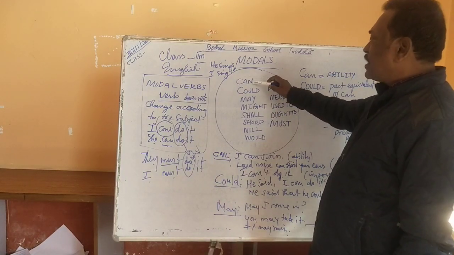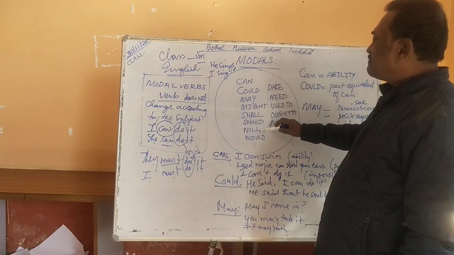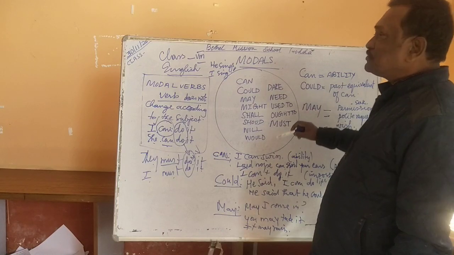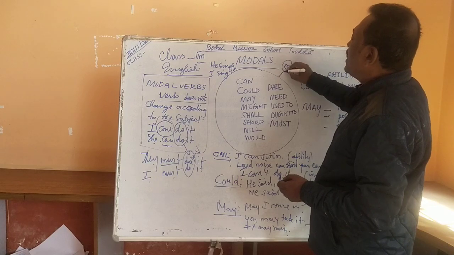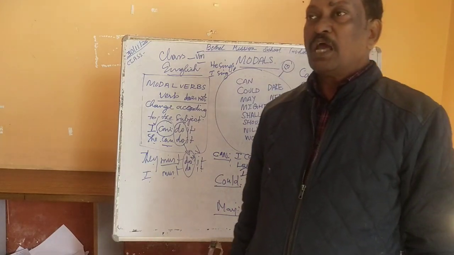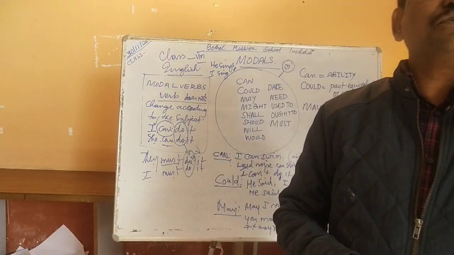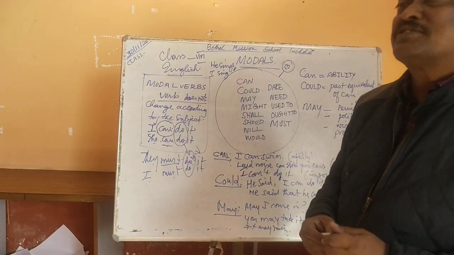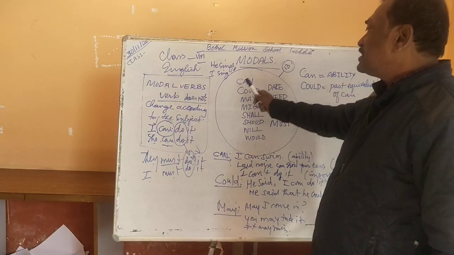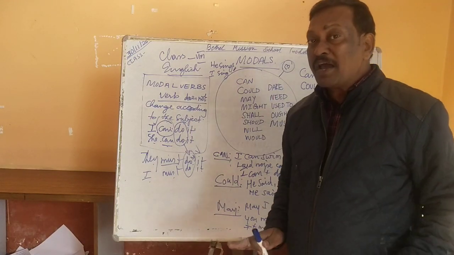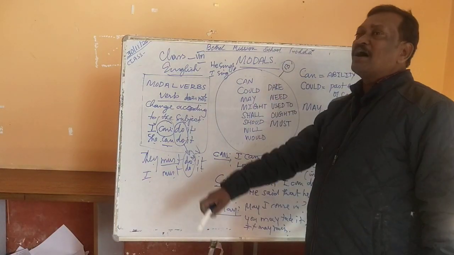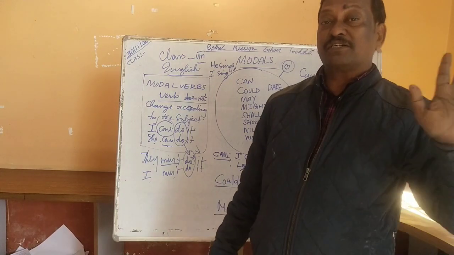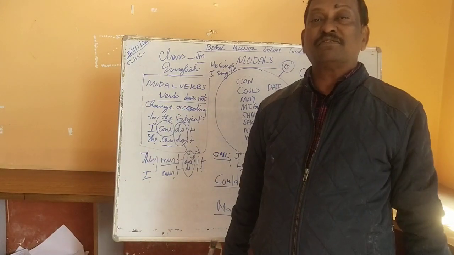So how many are there? 1, 2, 3, 4, 5, 6, 7, 8, 9, 10, 11, 12, 13. So the modal verbs are 13 in number altogether. Yeah, 13. How do we use them? The usage of modal verbs is more important than learning them by heart. Learn them by heart, that is good, but more important than learning them by heart is the way you construct sentences.